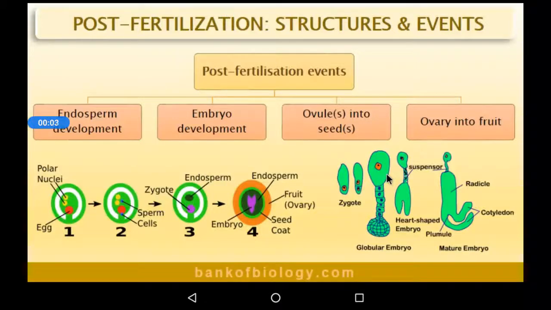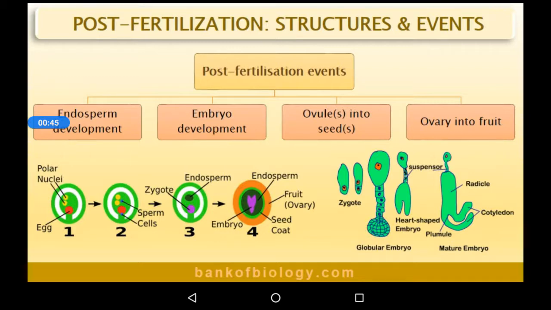Hi students, in the last video we learned about double fertilization and how the zygote as well as the primary endosperm cells are formed. The two male gametes enter the cytoplasm of the synergids, where syngamy or fertilization occurs. One male gamete fuses with the egg cell and gives rise to the zygote, which later develops into the embryo, and the remaining male gamete fuses with the polar nuclei to form the primary endosperm cell, which later develops into the endosperm. So till here we learned.